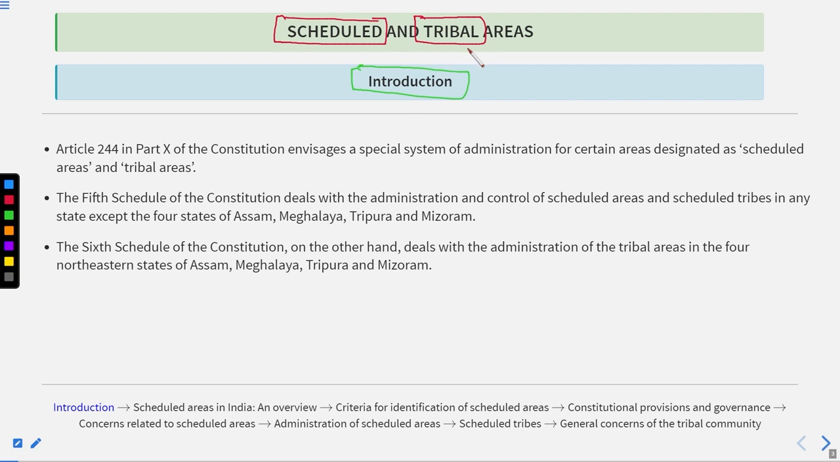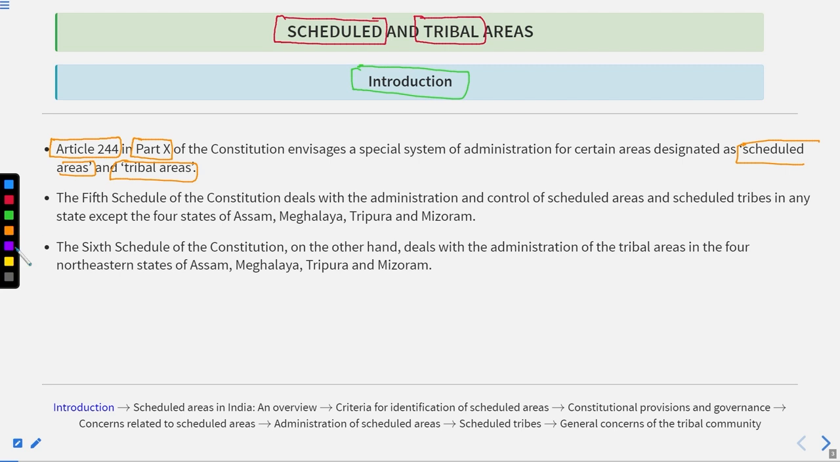Okay, so basically, if we take the introduction of the schedule, then we can say Article 244, that is in Part 10 of the Constitution, basically envisages a special system of administration for certain areas designated as the schedule areas and tribal areas. Okay, so this is also what we could conclude by the names.